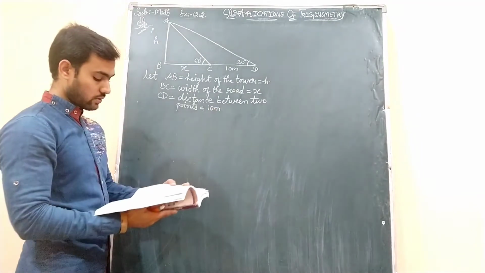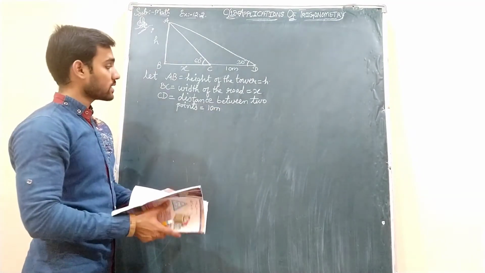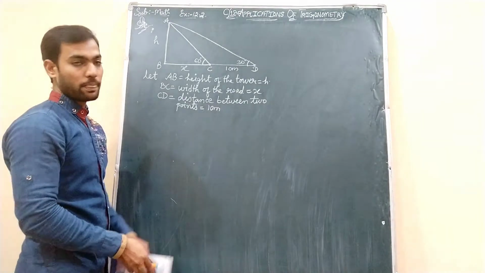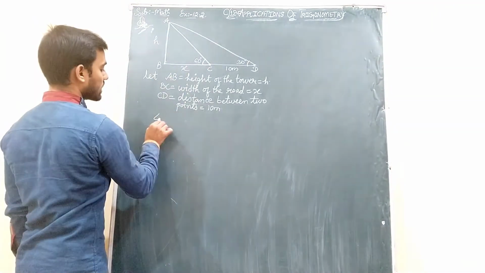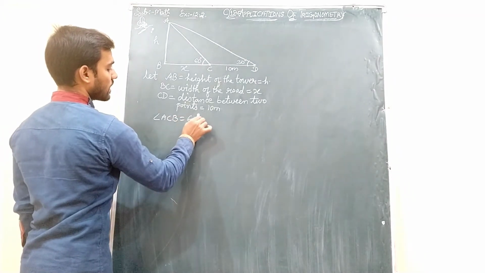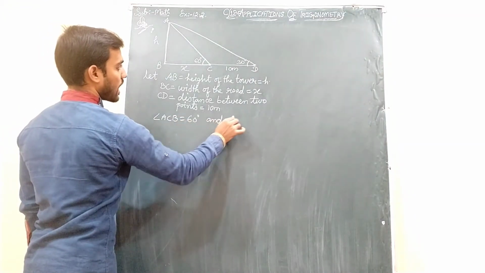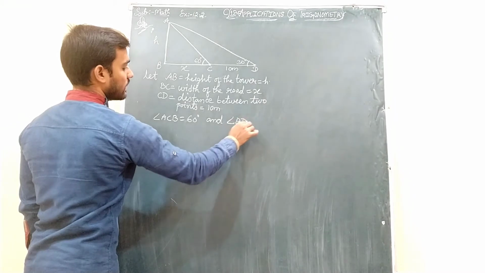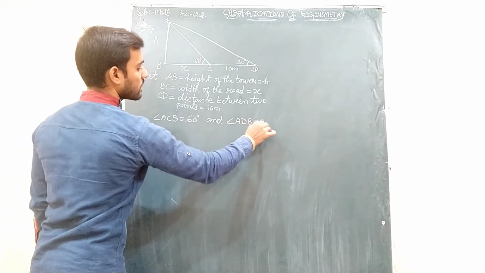Okay students, this is already given in the question. Another point is at a distance of 10 meters and one angle, angle ACB, is 60 degrees and another angle, angle ADB, is 30 degrees.